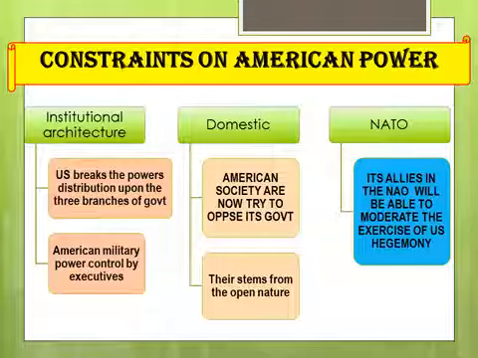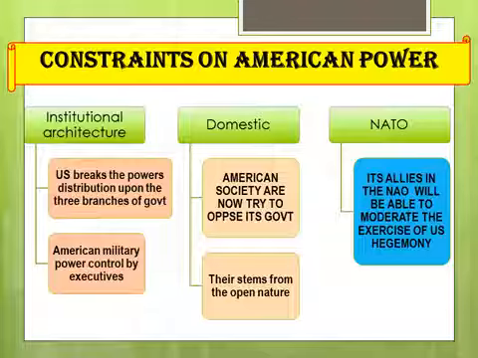This stems from the open nature. Previously they were not very open in nature, and were not able to give any kind of criticism, but now they are open, they have the right, so that they can oppose. I hope you remember that during the time of the Iraqi invasion, the citizens of America also protested that America should not do this kind of intervention in others' affairs, and that is the reason why American power somehow slows down.